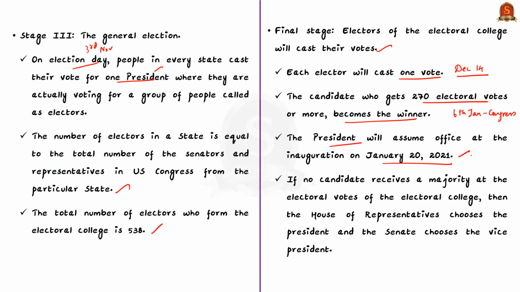Now if no candidate receives a majority of the electoral votes of the electoral college, then the House of Representatives chooses the president and the Senate chooses the vice president. So this is how the United States presidential elections happen. This might sound a bit complicated, but just try to understand the process behind how the president and the vice president of United States get elected.